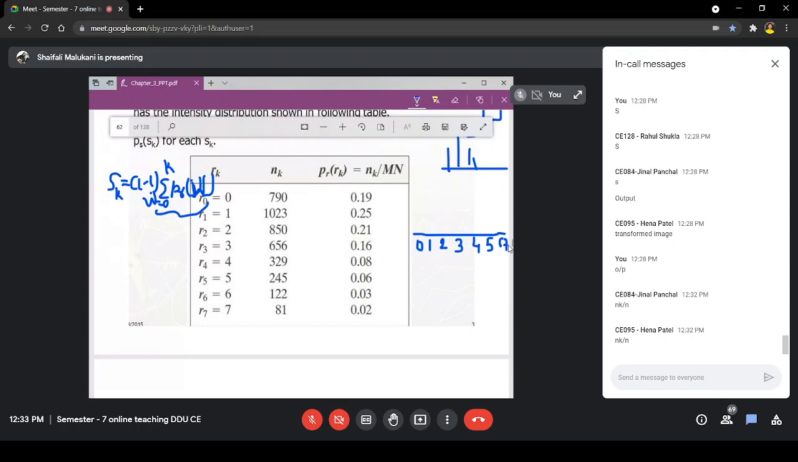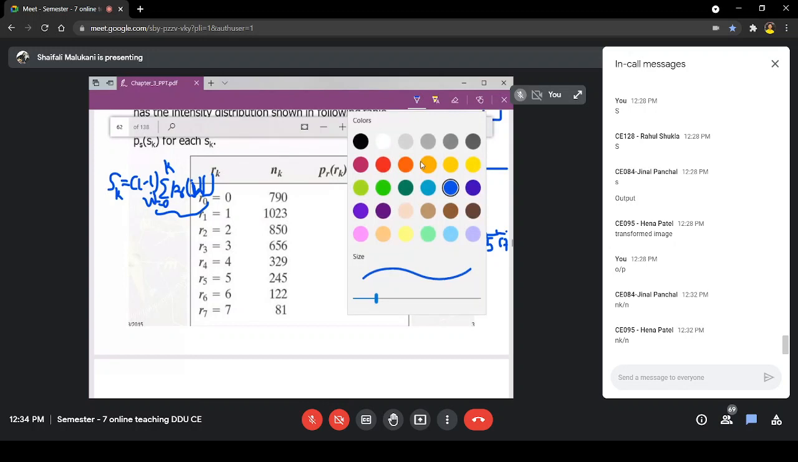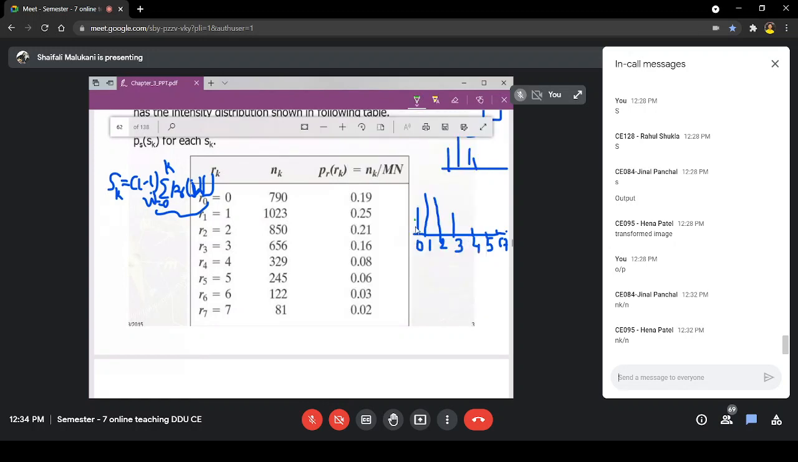I know that my input intensities can range from 0 to 7. For 0, it will be 0.19. For 1, it is 0.25. For 2, it is 0.21. For 3, it is 0.16. Then 0.08, then 0.06, 0.02, and this. If you observe here, this is the shape of the histogram. Right? It is concentrated here. I want to equalize, so what is my desire? It should look like this.